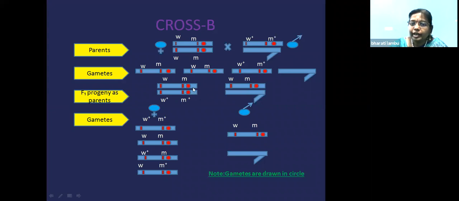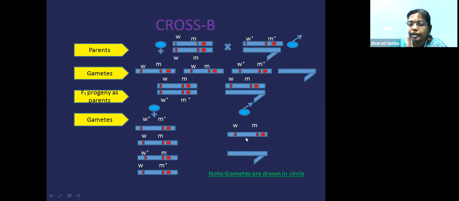Now we'll make a cross between this female and this male. First draw the gametes. Gametes are always drawn in circle only. So these are the parental combination, W plus M plus and WM. Now there will be a crossing between these two X chromosomes. There is a possibility, so we'll take the possibility. We'll draw new combination W plus M, W, M plus. So 4 gametes have been obtained with 2 parental gametes and 2 new recombinants.